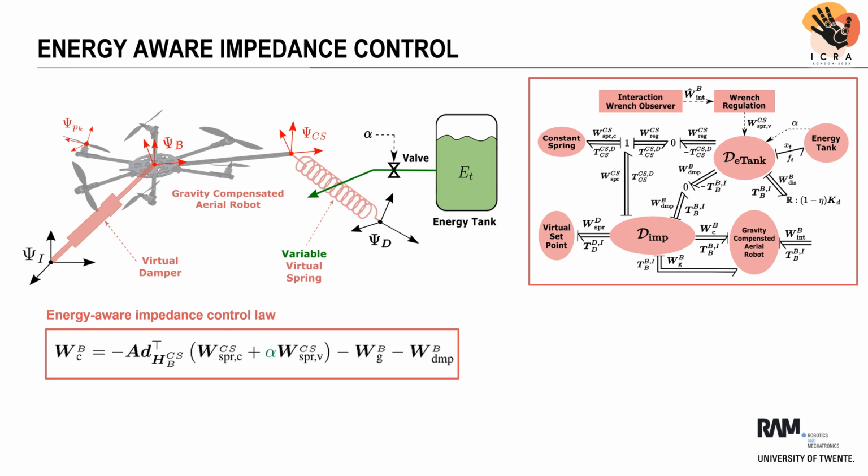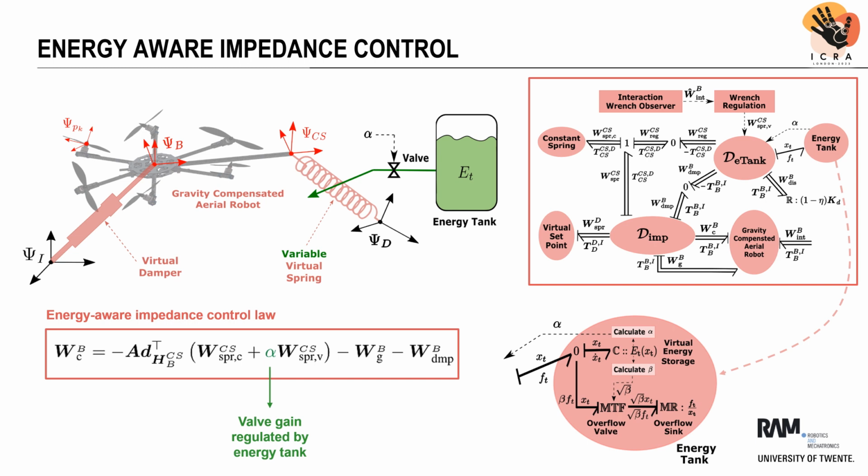Our main contribution in this work for guaranteeing contact stability and safe interaction with unknown environments is to extend the variable impedance controller using the concepts of energy tanks and energy routing. The intuitive idea of an energy tank is that it stores the energy dissipated by the control system and uses it to implement control actions that could violate the passivity of the closed-loop system, which in our case is the regulation of the interaction wrench. In order to avoid an unbounded increase of the energy in the tank, it is equipped with an overflow valve and an overflow sink to make sure a maximum energy level in the tank is enforced at all times.